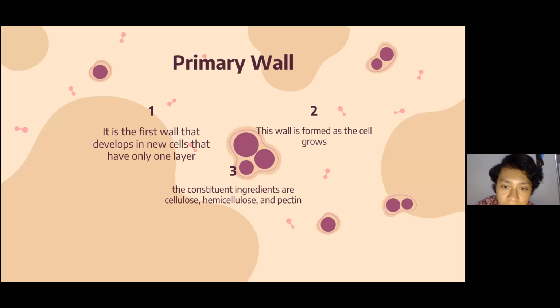This wall is formed as the cell grows. The constituent ingredients are cellulose, hemicellulose, and pectin. This part we can see in the picture on the important composition of the cell wall.